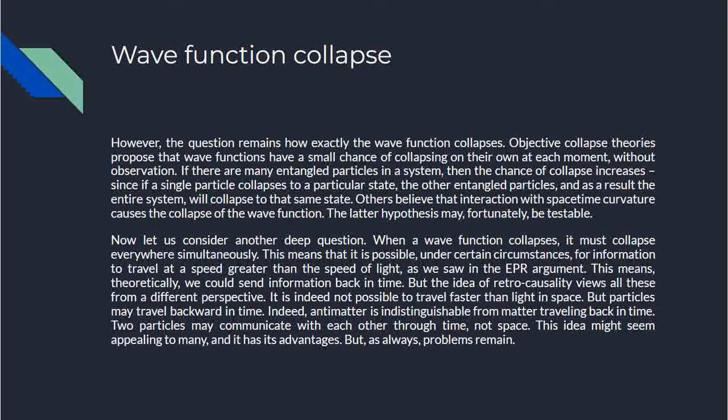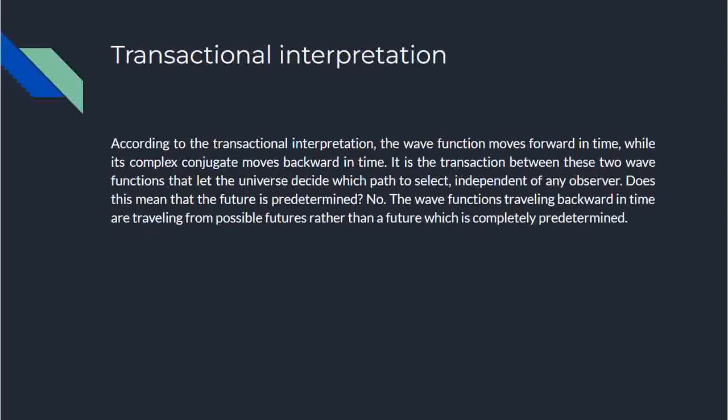But the idea of retrocausality views all this from a different perspective. It is indeed not possible to travel faster than light in space, but particles may travel backward in time. Indeed, antimatter is indistinguishable from matter traveling back in time. Two particles may communicate with each other through time, not space. This idea might seem appealing to many, and it has its advantages, but as always, problems remain.